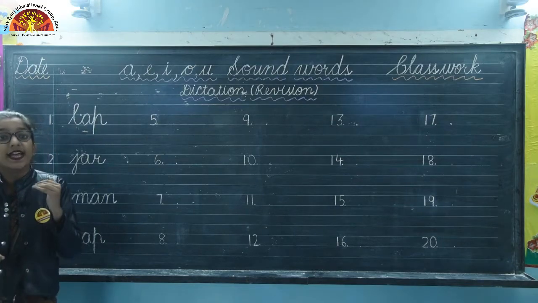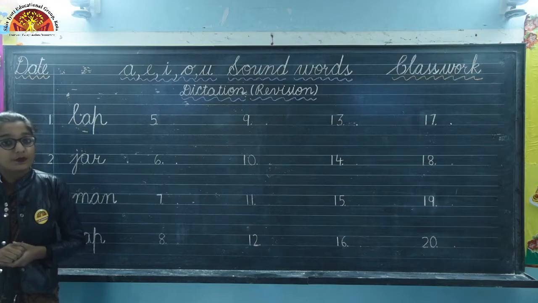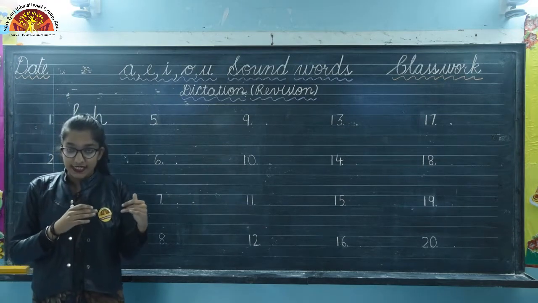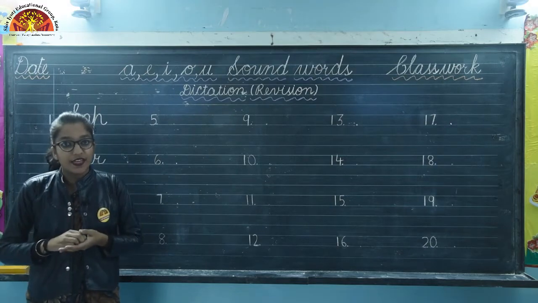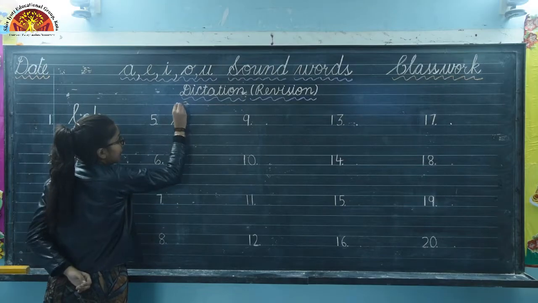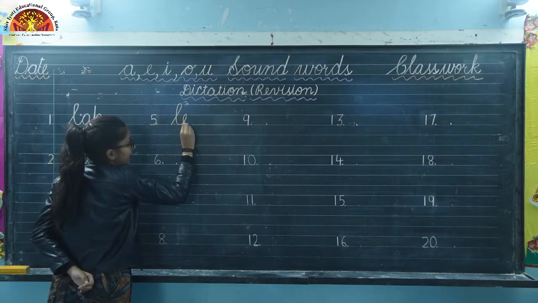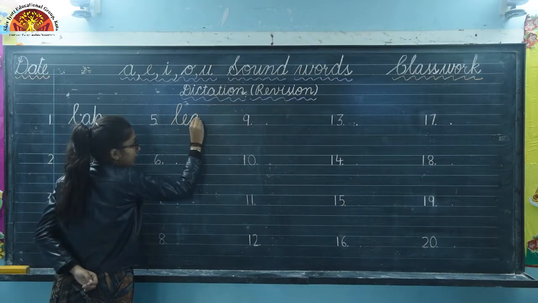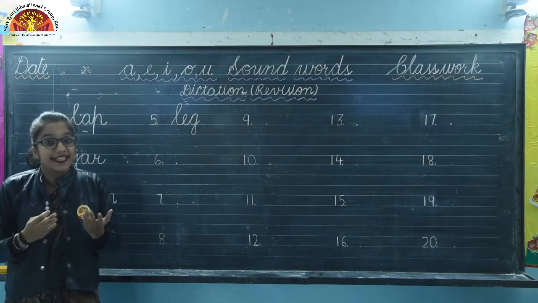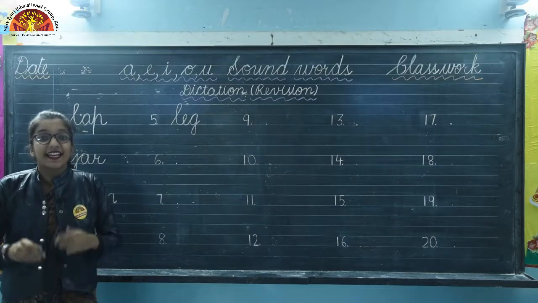Okay, now our next word is leg. Next word is leg. So, what is the spelling? It's L-E-G, leg. Okay, so let's write here. Write very beautifully. L-E-G, leg.